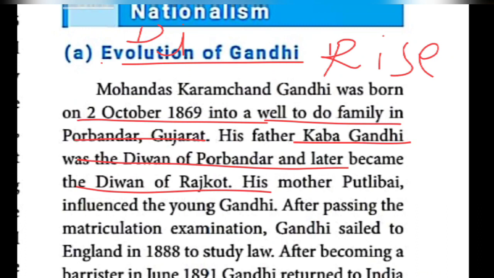In the initial stage, Kaba Gandhi, the father of Mahatma Gandhi, was the Diwan of Porbandar. But later he became the Diwan of Rajkot. Okay. Yes. So his mother, just before I told, Putli Bai. Yes. So she influenced the young Gandhi.